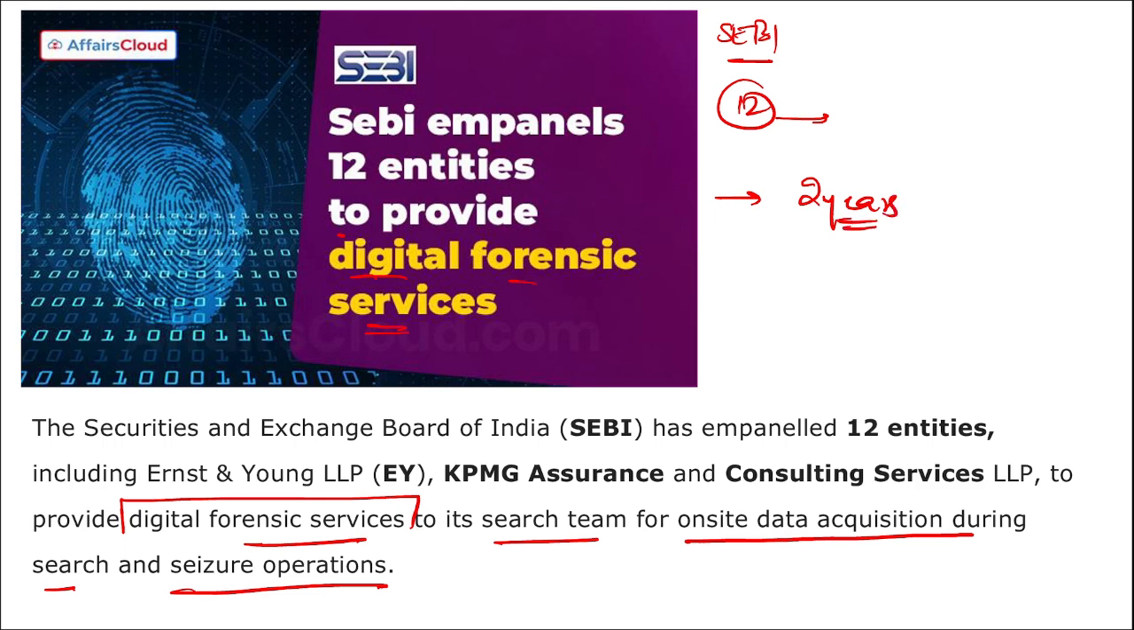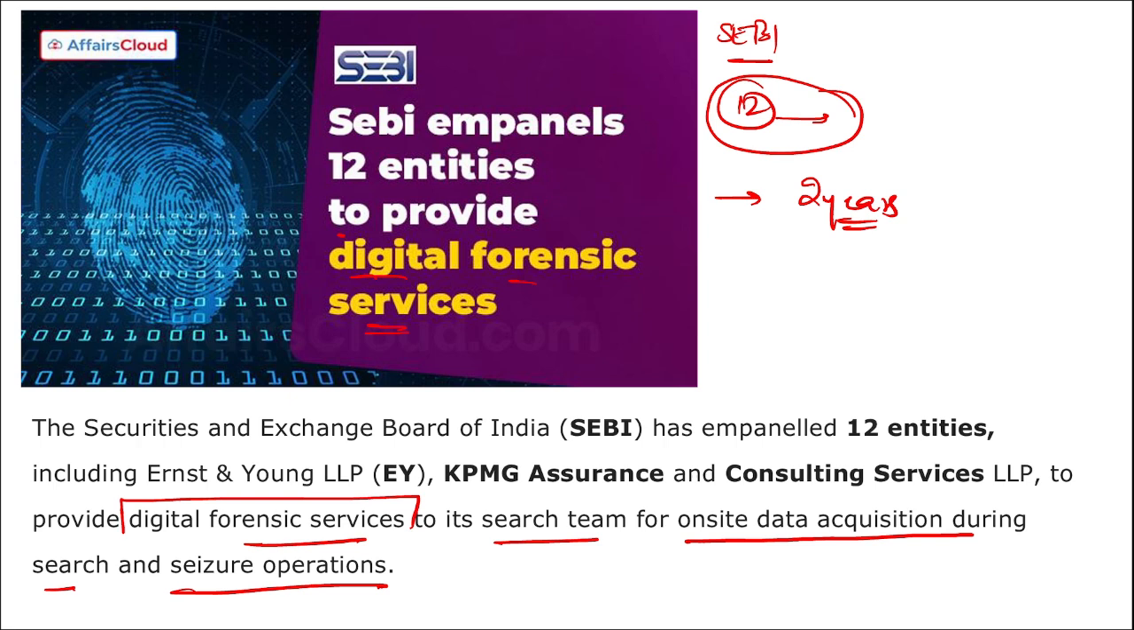And apart from this, remember SEBI has been actively cracking down on various entities involved in illicit activities, such as the front-running scam that made use of the messaging app Telegram in 2022. Apart from this, these 12 empaneled entities will provide on-site and off-site assistance to both the search team and on-site data acquisition during the search and seizure operation.